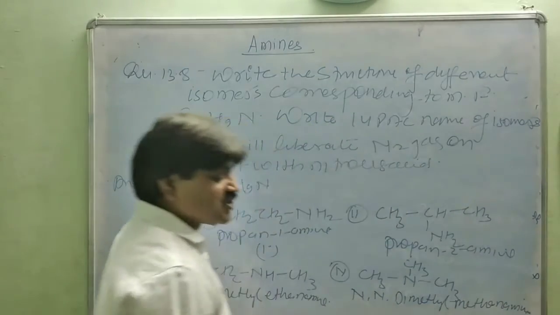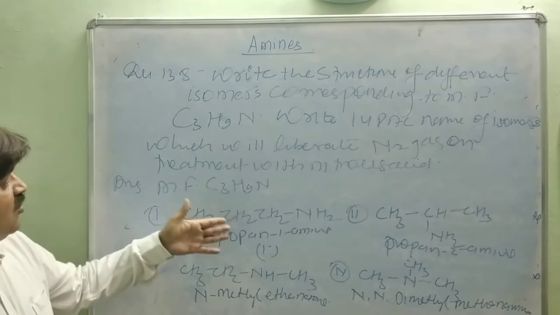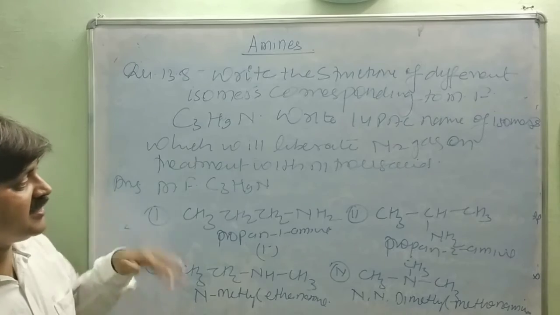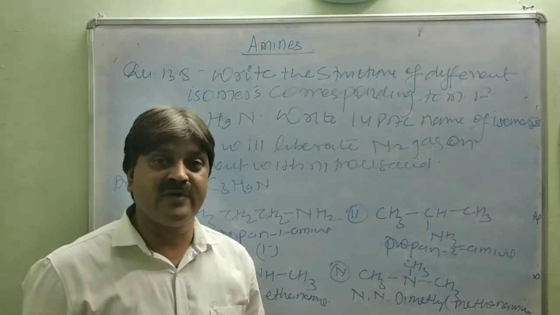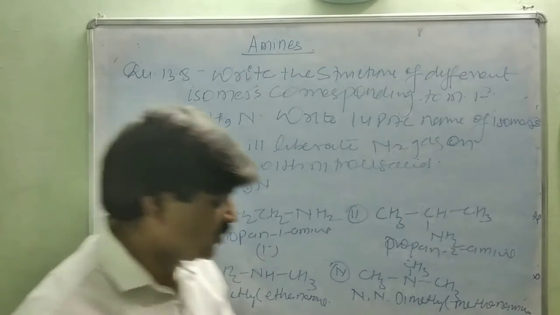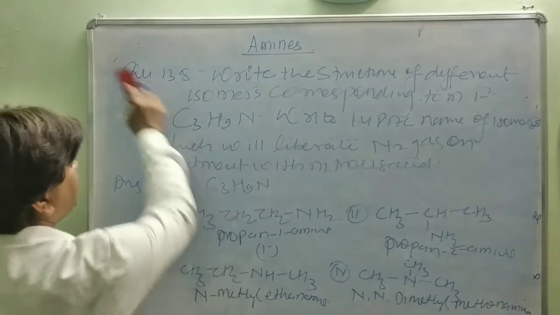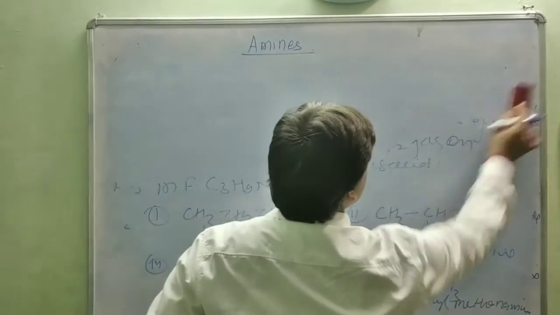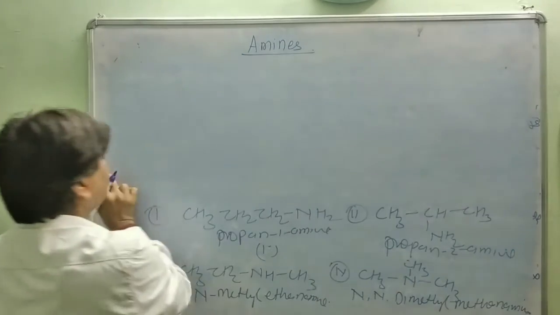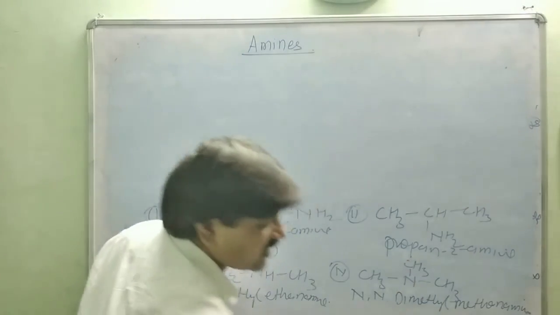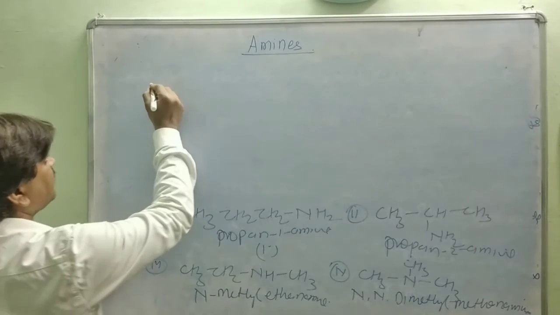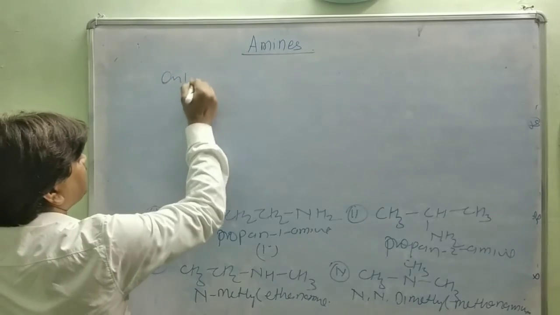So these are the possible isomers for the given molecular formula C3H9N, and the compound reacts with nitrous acid to liberate nitrogen gas. Only primary amines, when treated with nitrous acid, release nitrogen gas along with the formation of alcohol.